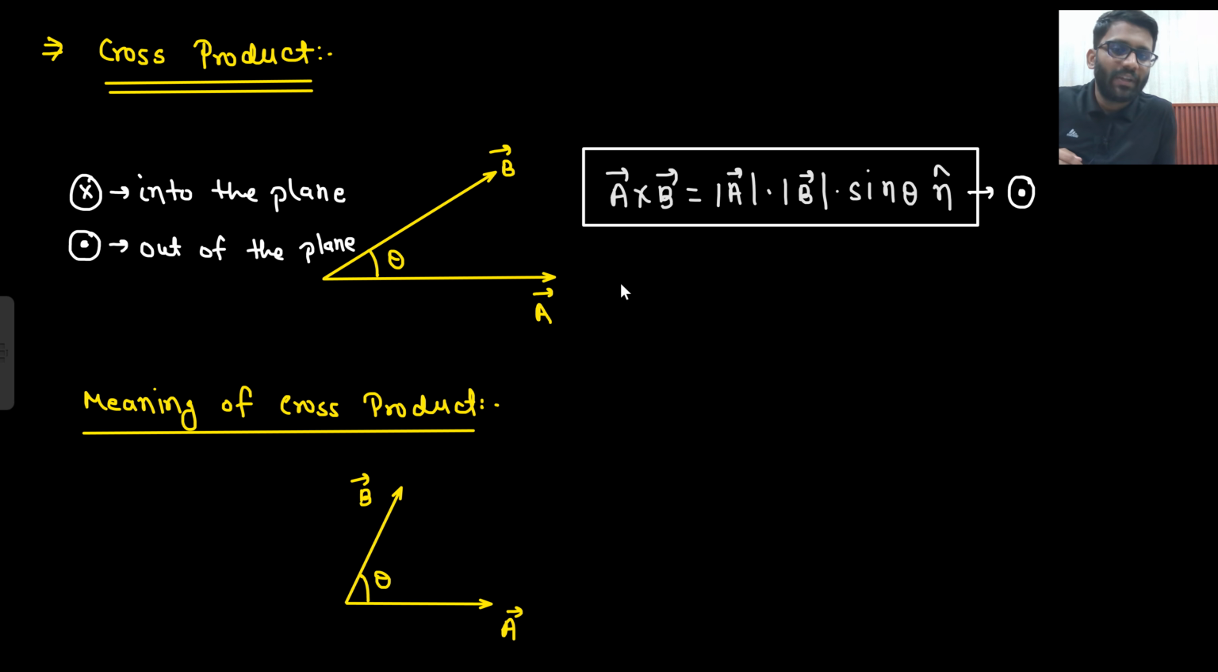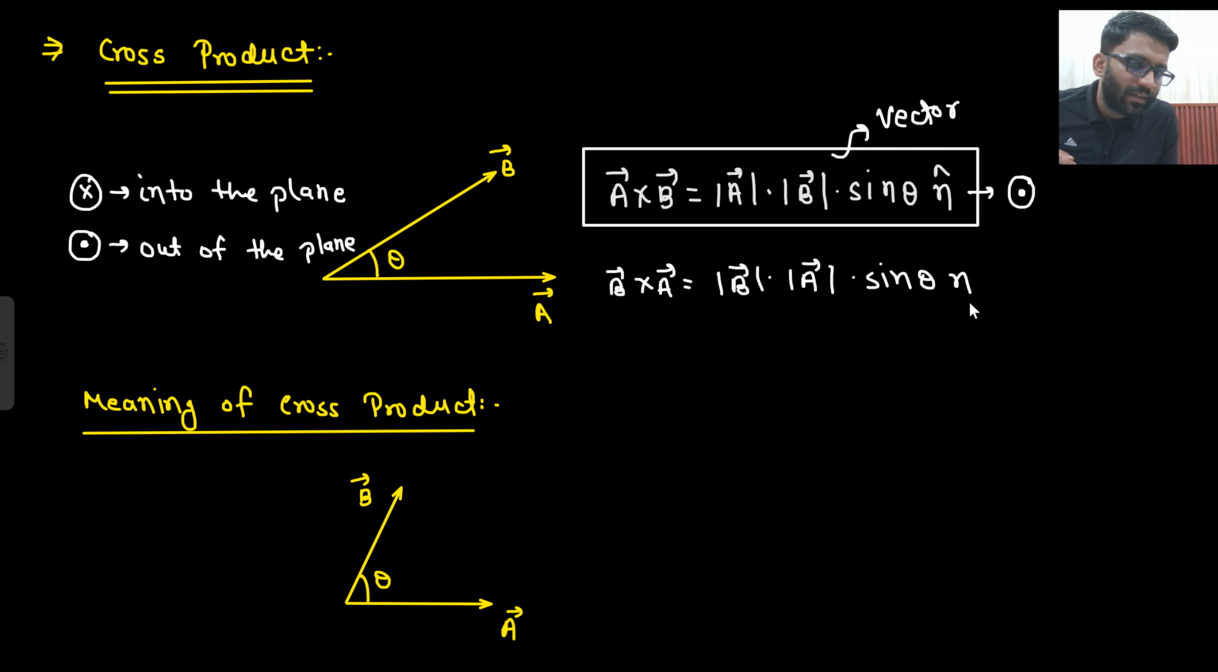Okay. So magnitude of A, magnitude of B, sine theta, and coming out of the plane. If I ask you what is B cross A, so magnitude of B into magnitude of A. What is this quantity? This is a vector quantity, right? Because it has some magnitude and the direction, into sine theta, n cap. But what is this n cap? B to A you need to go. So place your right hand towards B and come from B to A. Where is your thumb directing? Into the plane. If the thumb is directing into the plane, that will be shown by a cross.